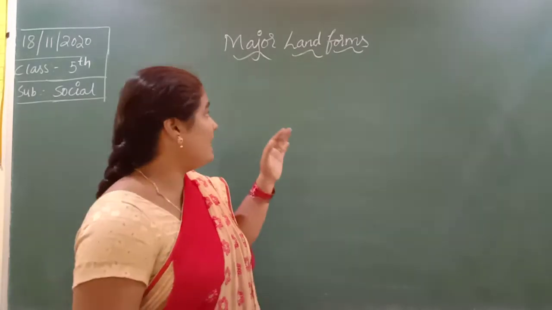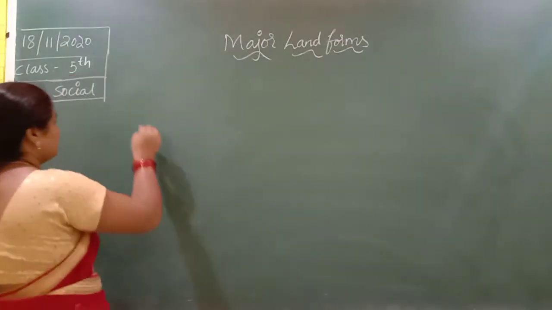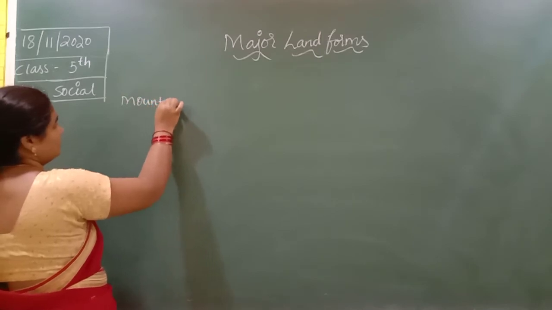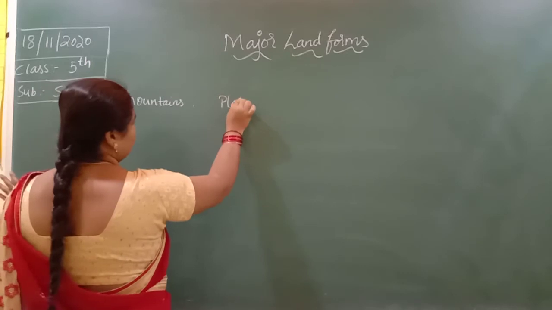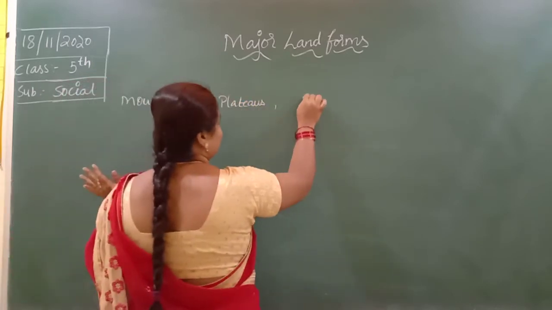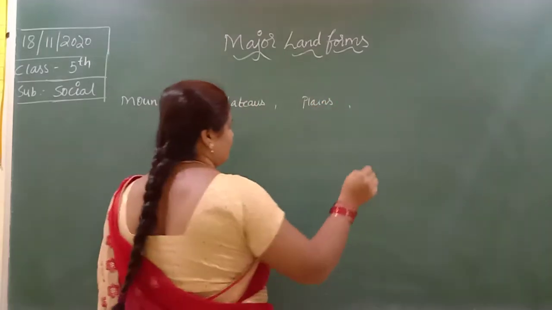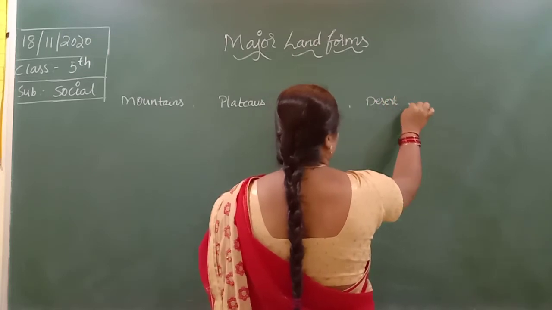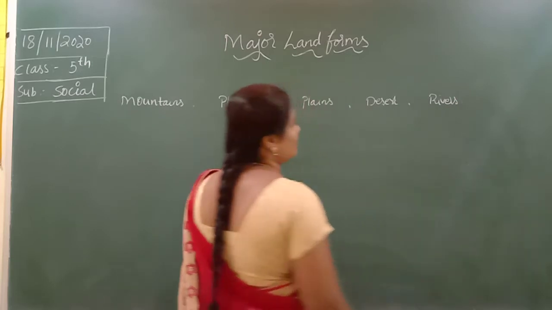Okay, now what are the landforms? What are the major landforms? Mountains, plateaus, plains, next desert, rivers. These are the major landforms.